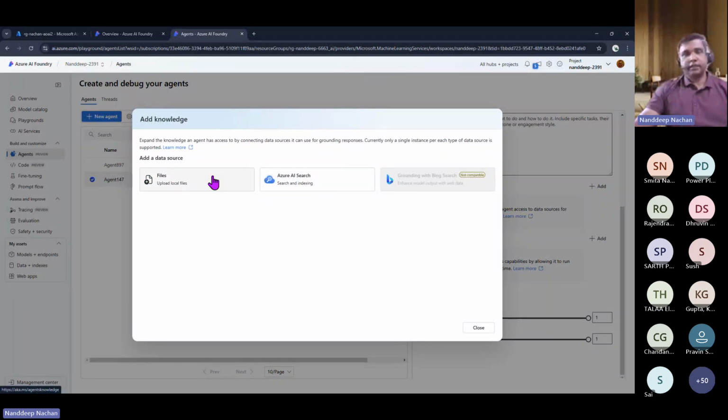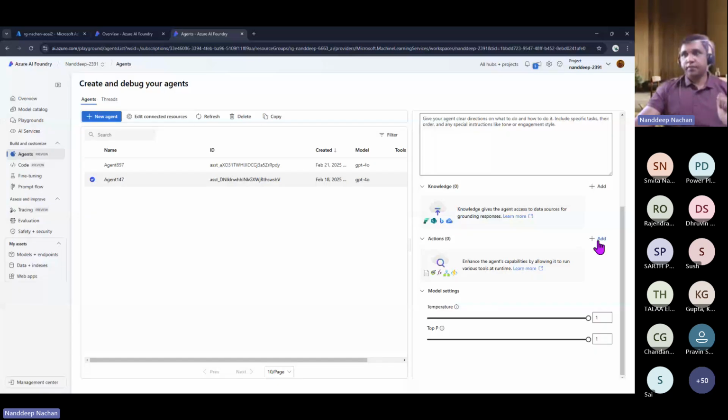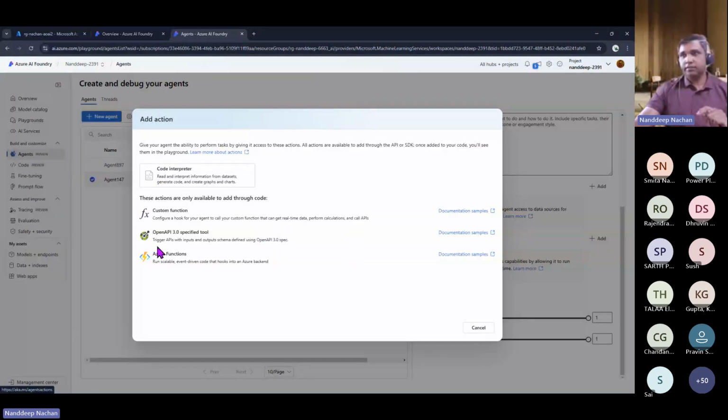But the other sources which are coming soon are maybe SharePoint. So you will be able to use SharePoint as a knowledge source directly within the AI Foundry. But at this point in time, you can only upload files, or you can only use Azure AI Search. For various tenants, we do have other functionalities available, which are upcoming, that you can see here. Like code interpreter, which is the only functionality available in my tenant. But again, these are the other features which will be upcoming.